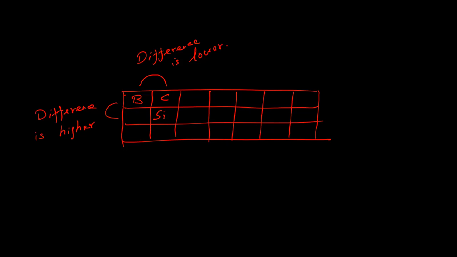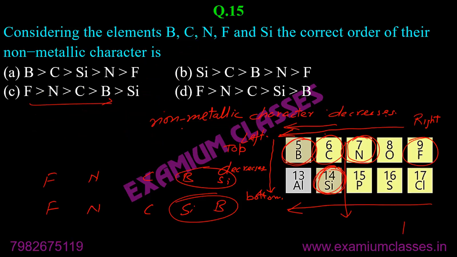So boron will be close to carbon. It means this one will be correct. Both C and D were possible, because in both C and D we have F and C. After that, we need to decide whether boron will be close to carbon or silicon will be close to carbon.